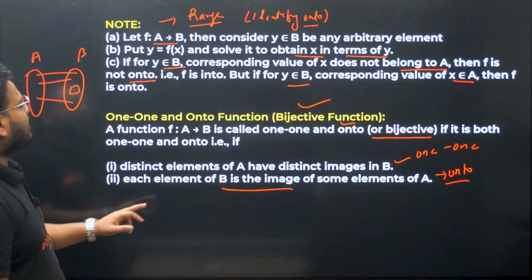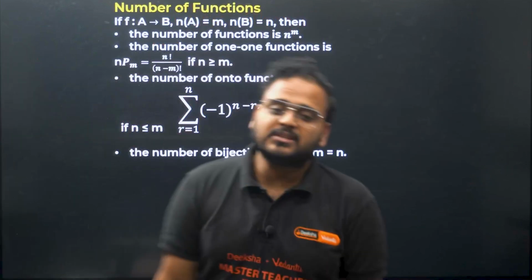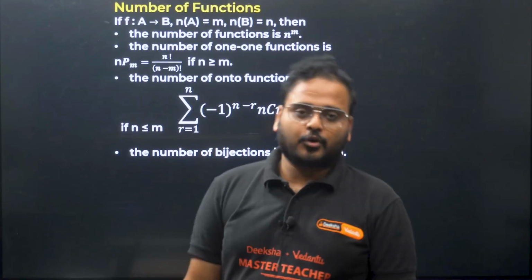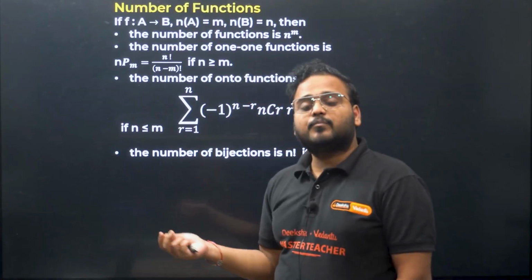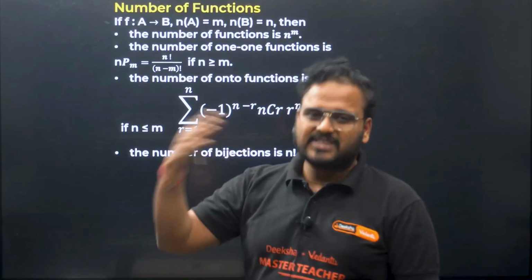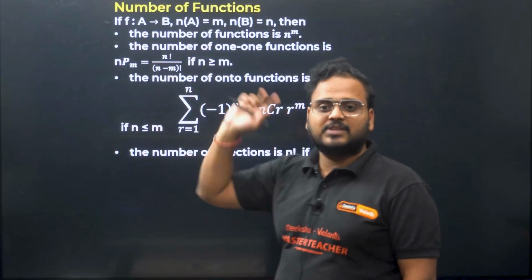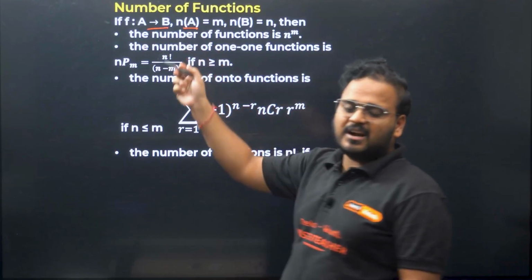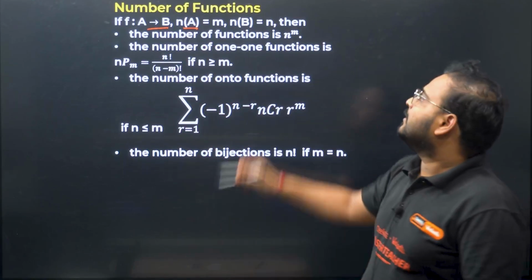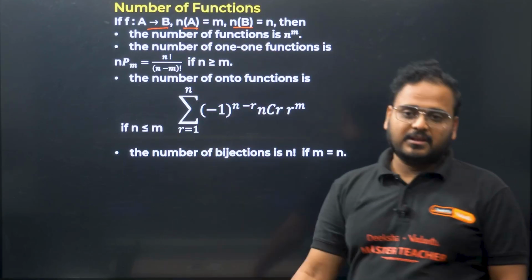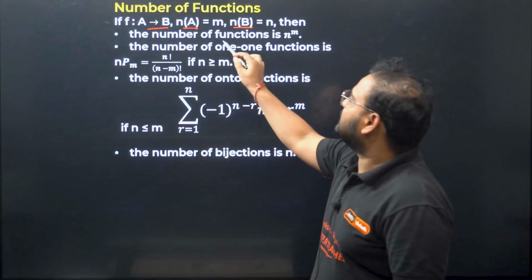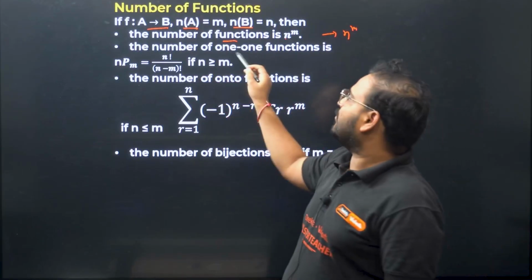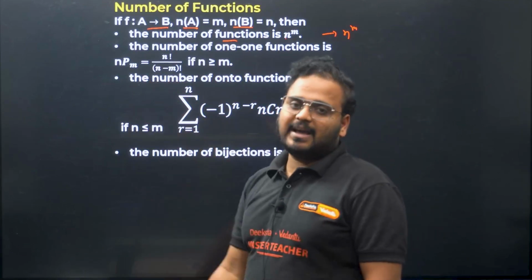Next is the number of functions. Sometimes questions can be asked on this, but usually this is a concept for your KCET, your COMEDK. But I have seen some problems in one of the publications in the HOTS category where questions on this have been asked. That's why I've taken it up over here. For a function from A to B, n of A is the cardinal number of the set A, the domain, and n of B is the cardinal number of the set B, the codomain. Then the number of functions is given by n power m. The number of one-one functions is given by nPm, n permutation m.